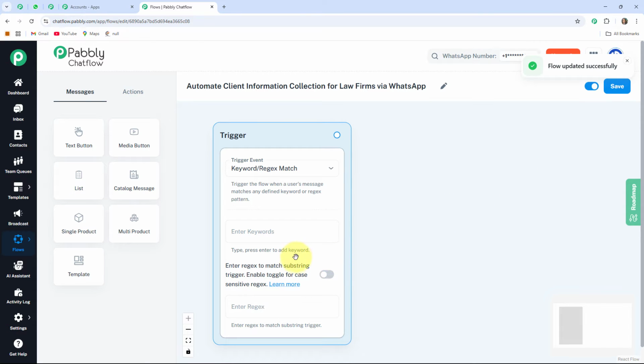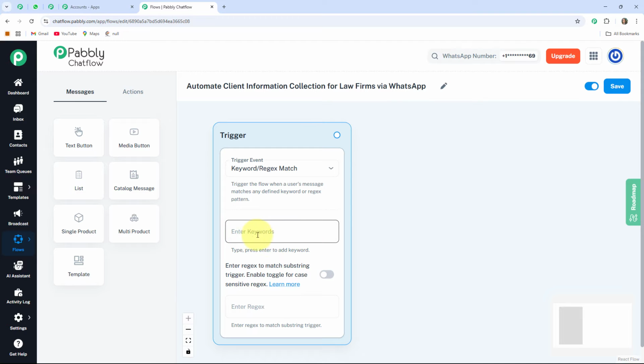Now let's get started. I am creating this WhatsApp chatbot with the help of keywords. Keywords are those manually entered words that I expect my user to send to me. And the next one is the regex. Regex stands for regular expression. It can extract useful data from inputs such as email, phone number, order number, etc. You can also enable this toggle if you want to activate some specific feature or behavior in your chatbot.